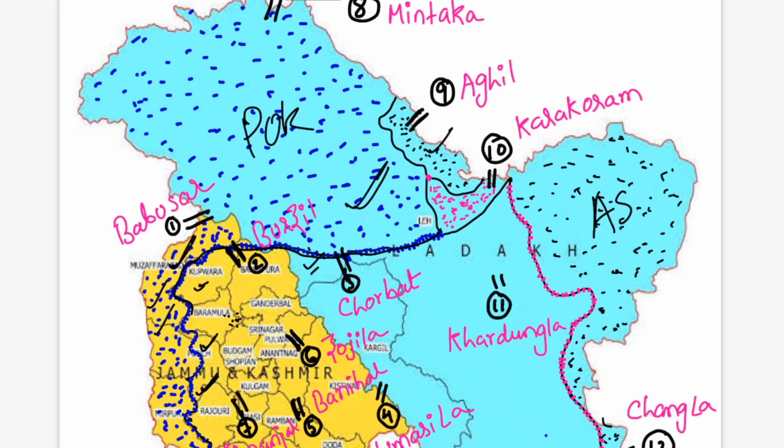Now if you can see this small part here, this is the Shaksgam Valley. This valley has been gifted by Pakistan, from Pakistan occupied Kashmir, to China.